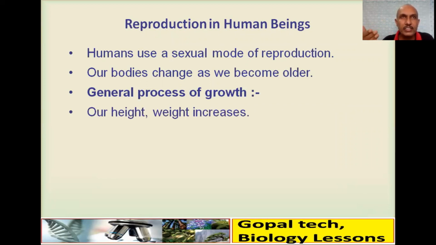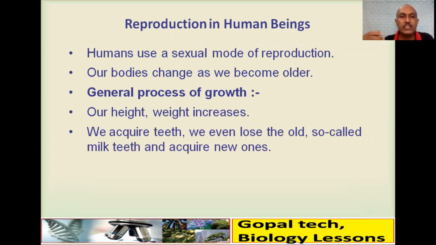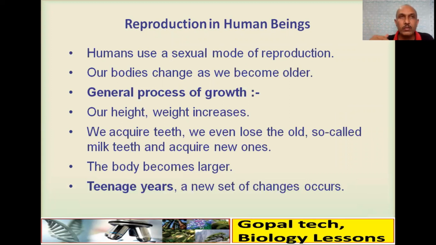Our height increases, our weight increases, we acquire teeth, even we lose the old ones, that is milk teeth, and acquire new ones, that is permanent teeth. The body becomes larger. Then we get the teenage years, during which a new set of changes occur. So this is common.